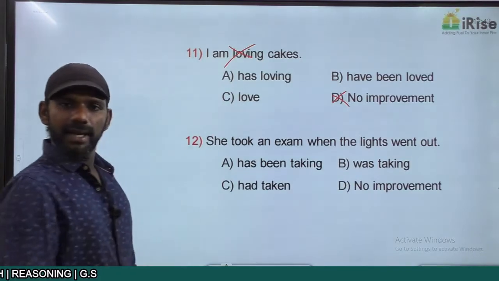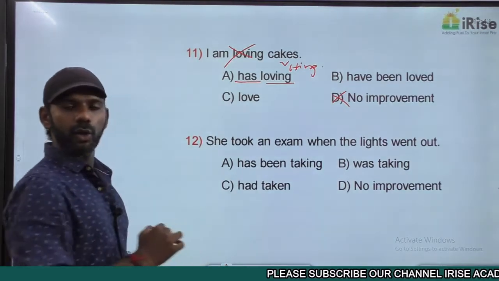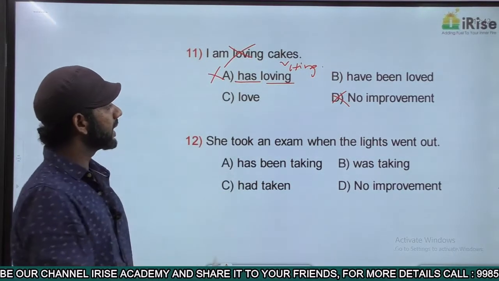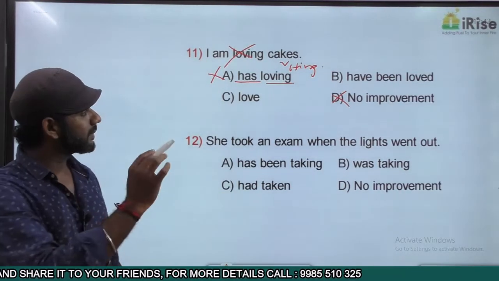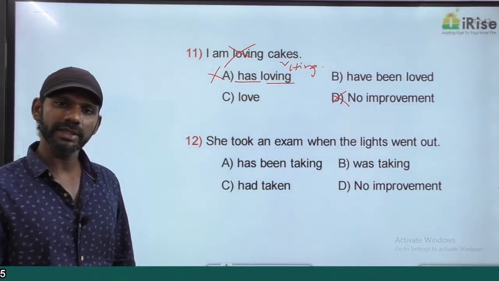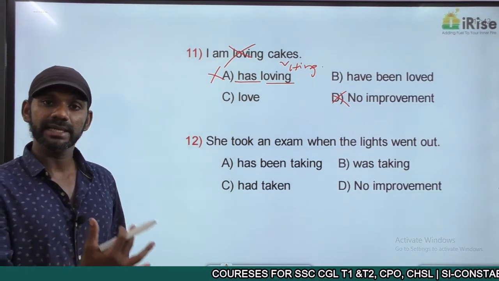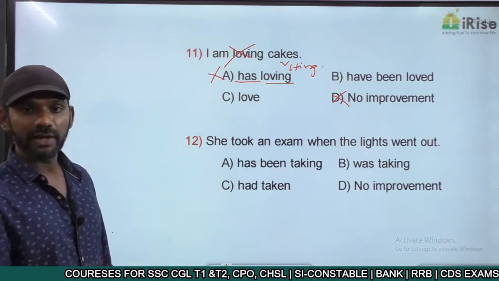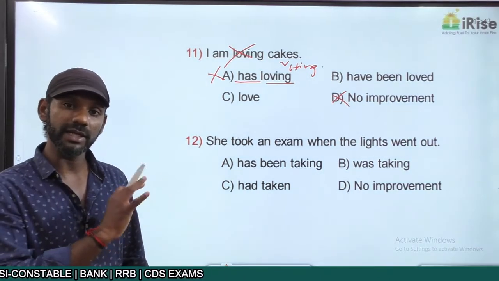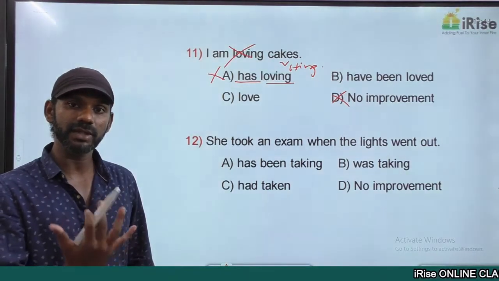Come to option A. Has loving is has plus V1 plus ing. There is no structure in English like has plus V1 plus ing. Option A is eliminated. Now understand the meaning. Come to option B. I have been loved cakes. Now in fact, who must be doing the action? I must be doing the action. What must be receiving the action? Cakes must be receiving the action. I have been loved means who is getting loved here? I am getting loved here. What should get loved according to the meaning? The cakes should get loved, not I. I love the cakes. So cakes should get loved.